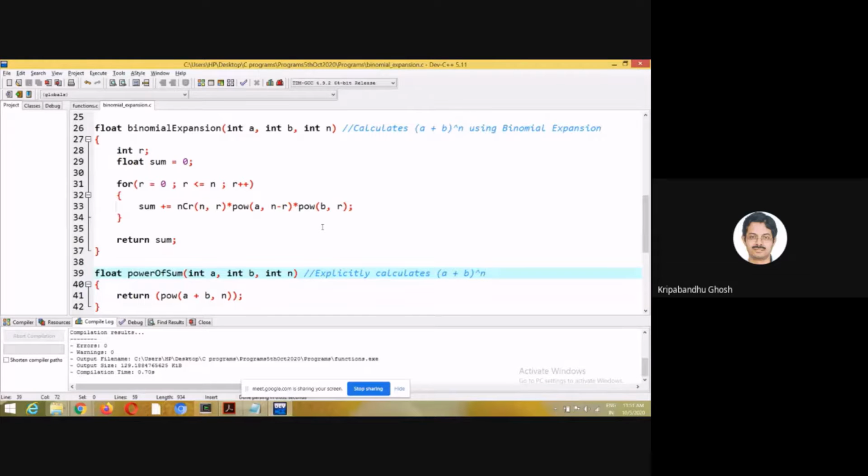So it's Pascal's triangle. So the formula is a plus b to the power of n. So I think n has to be an integer here. n has to be a positive integer.